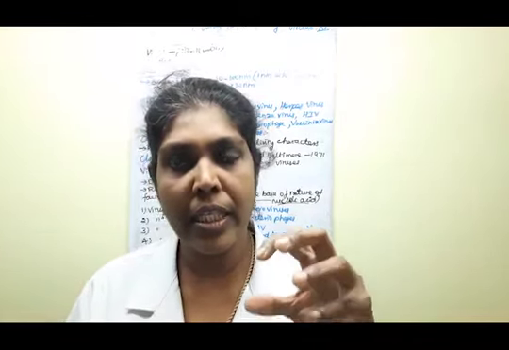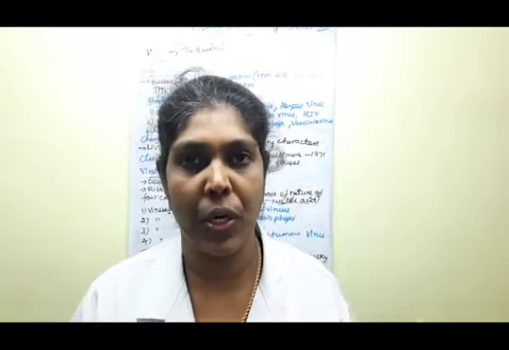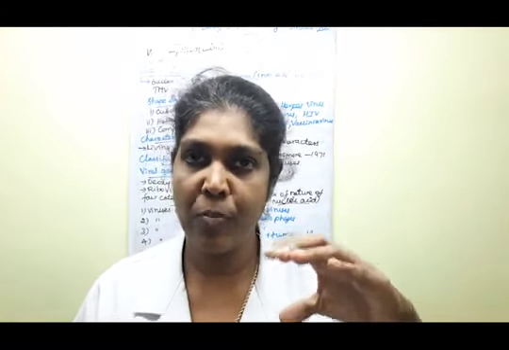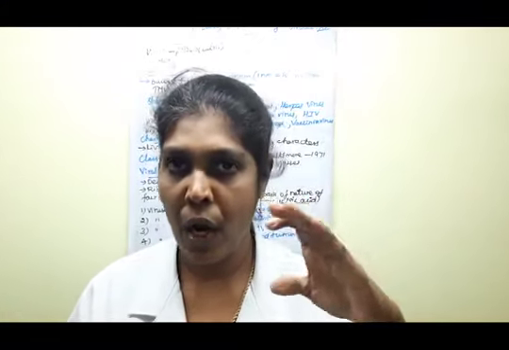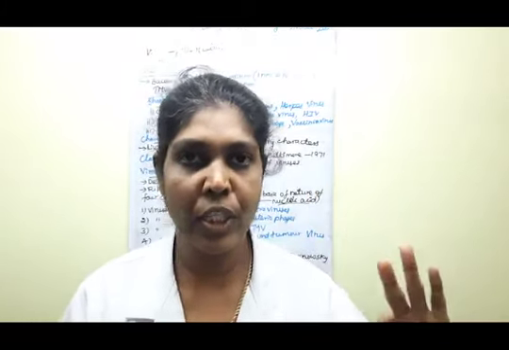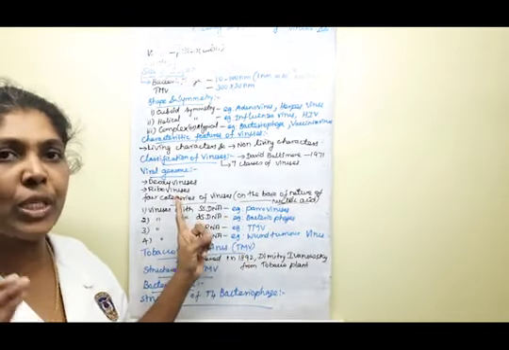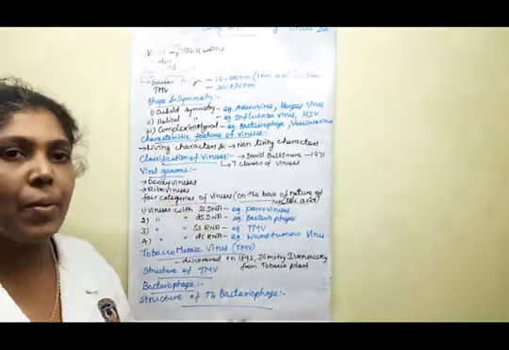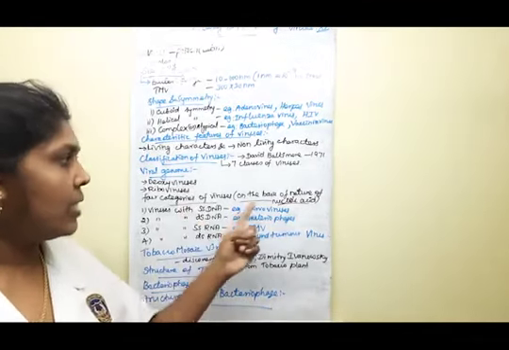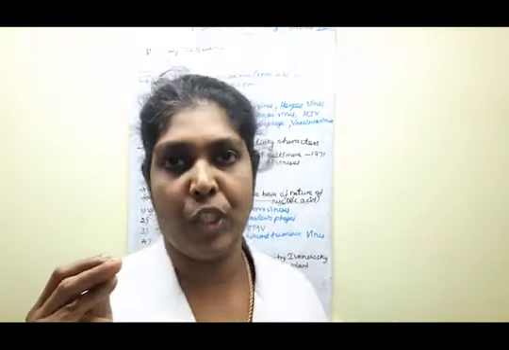Viruses that possess RNA molecules are called riboviruses. So DNA-possessing viruses are deoxyviruses, and RNA-possessing viruses are known as riboviruses. Clear?